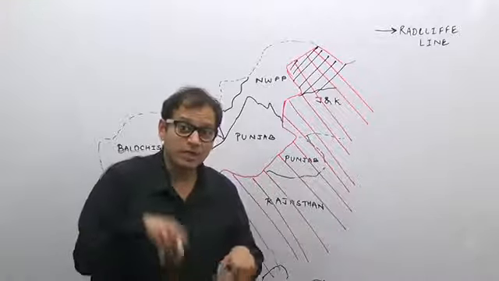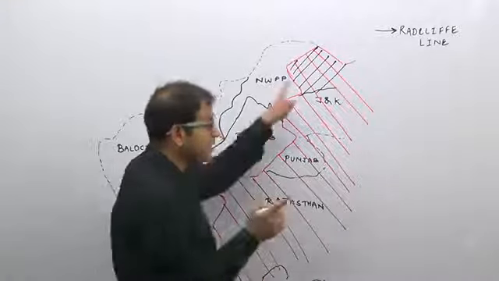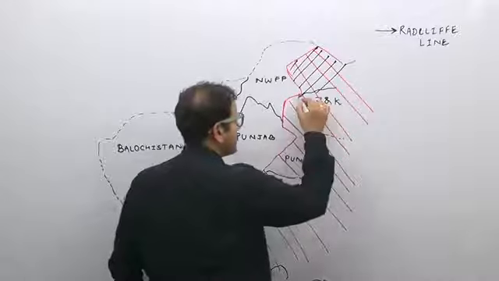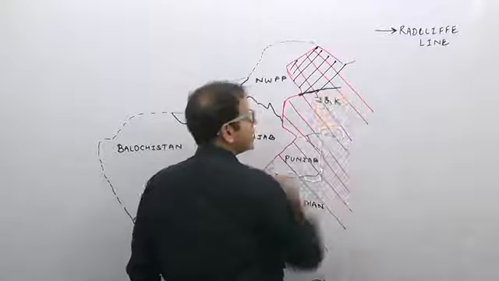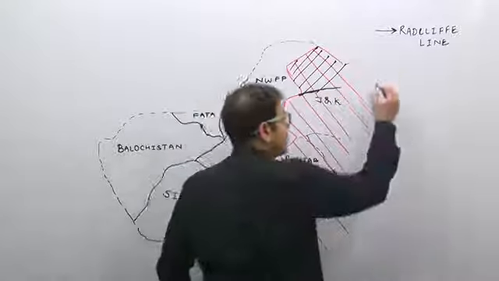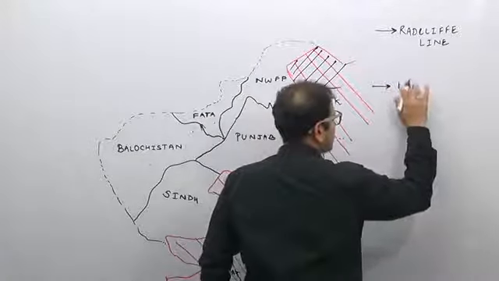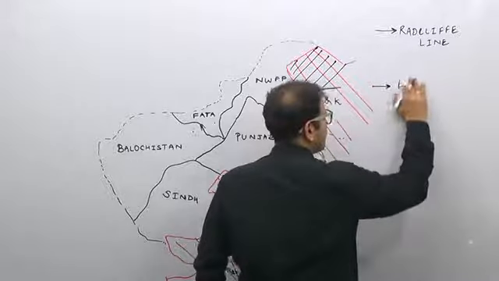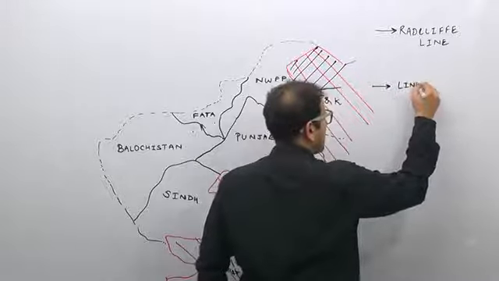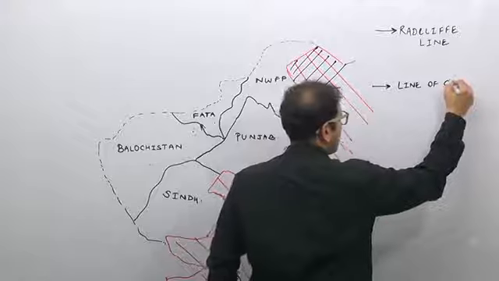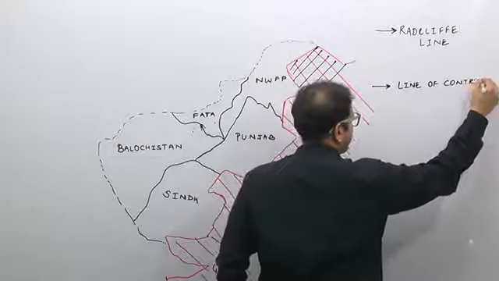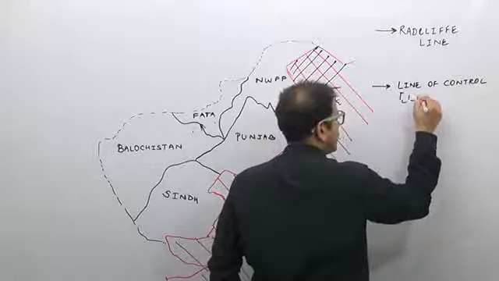So as of today, the effective border in the state of Jammu and Kashmir is according to this black line. This border is known as the Line of Control, or LOC.